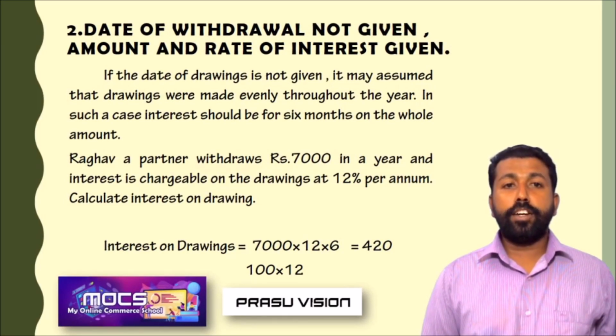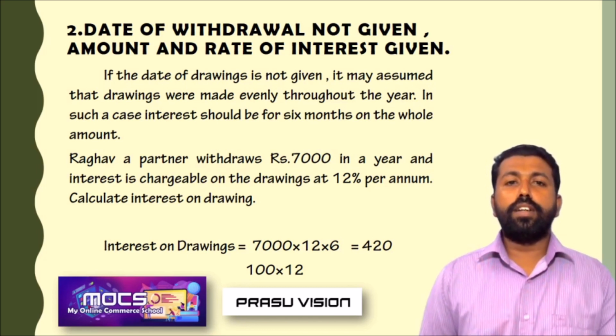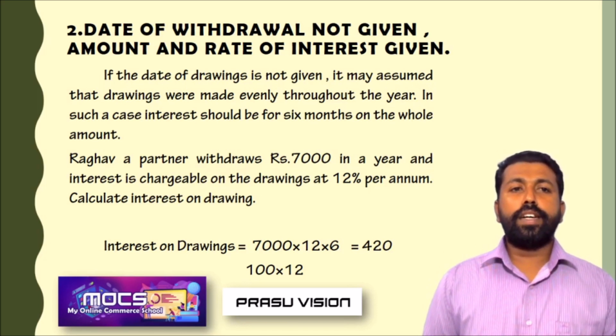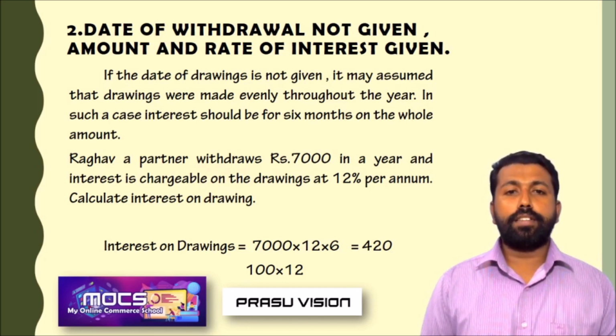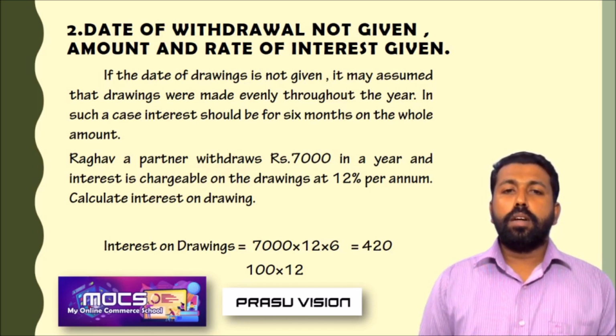Date of withdrawal not given, but amount of drawing and rate of interest is given. Very critical question. You have to use your brain very clearly. In this question, the date of withdrawal is not given. So, what do we have to do? If the date of withdrawal is not given, it is not possible to calculate the period for which the partner has to pay interest.